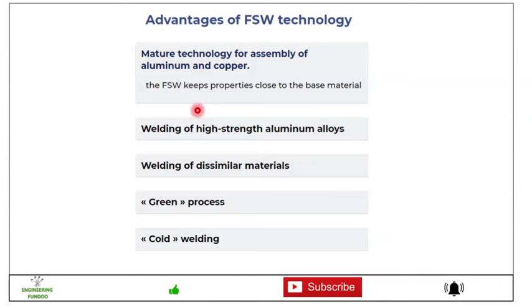In that case FSW keeps properties close to the base material, because it is not using any filler material, and the basic properties of the parent or base material remain almost the same after the weld joint. Welding of high strength aluminum alloys and welding of dissimilar metals is also possible. This is a green process. No toxic gases are generated by the welding process. This is a cold welding process.